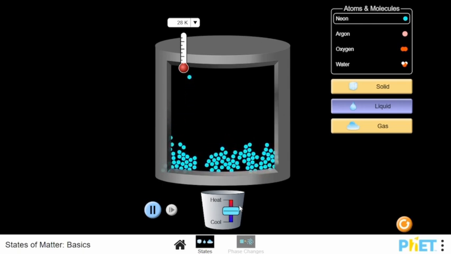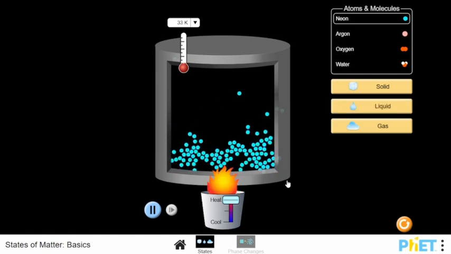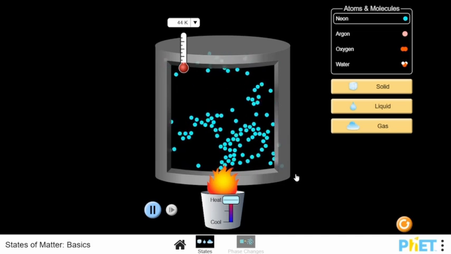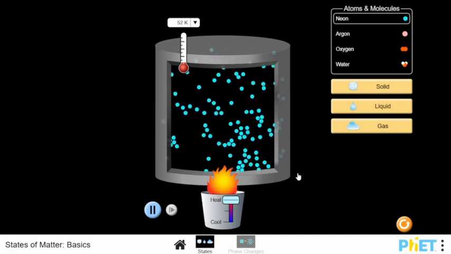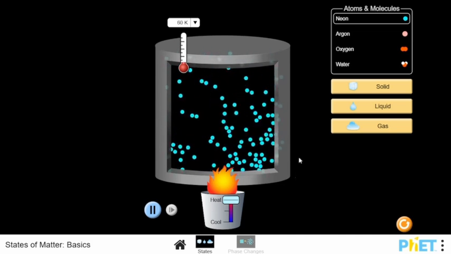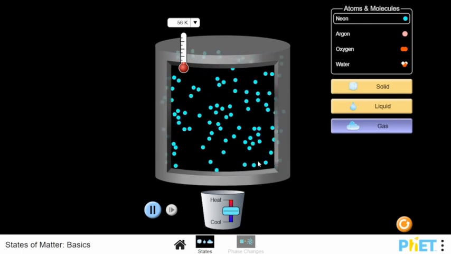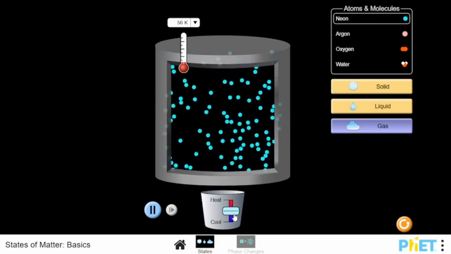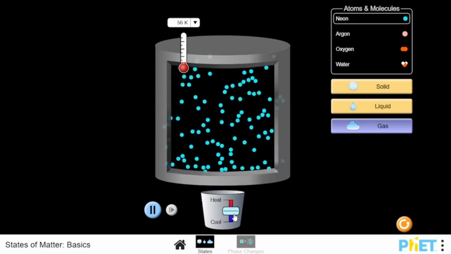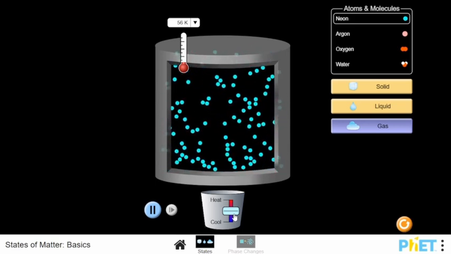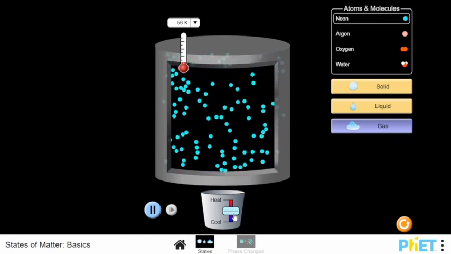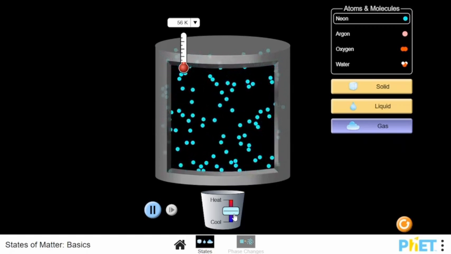What if we add more heat to liquid? The particles begin to vibrate faster, and then liquid eventually becomes gas. This process is called evaporation. For example, like when we boil water, and that water becomes water vapor.